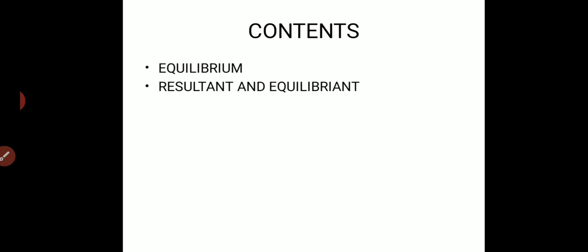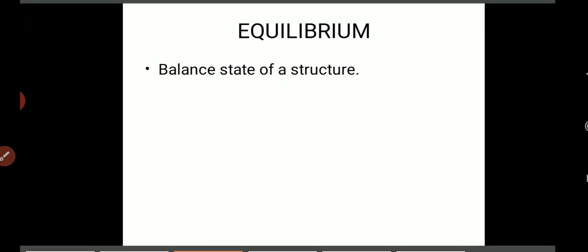Today I'll be discussing some important contents such as equilibrium, resultant and equilibriant, and conditions of equilibrium. So coming on to the first concept of this lecture series, that is equilibrium. So what is equilibrium? Equilibrium is nothing but a structure is said to be in equilibrium whenever it is in its balanced state. So what does this balanced state mean?